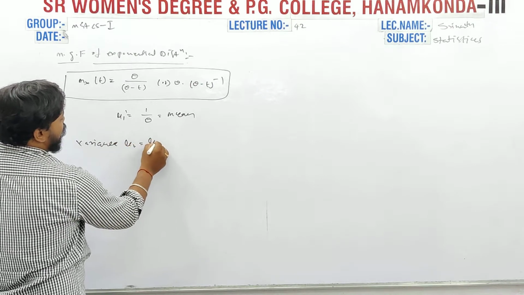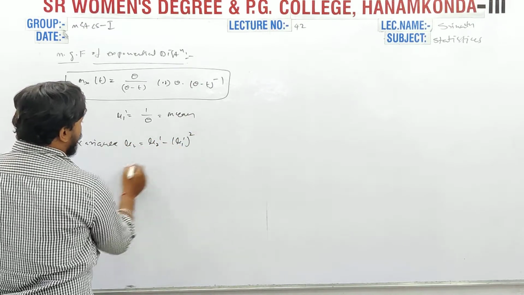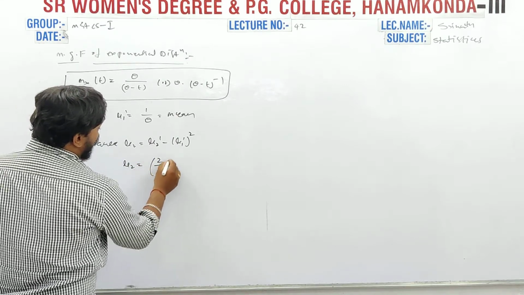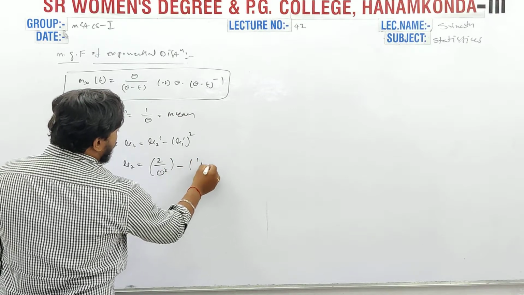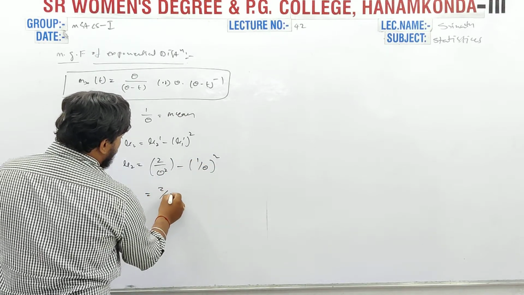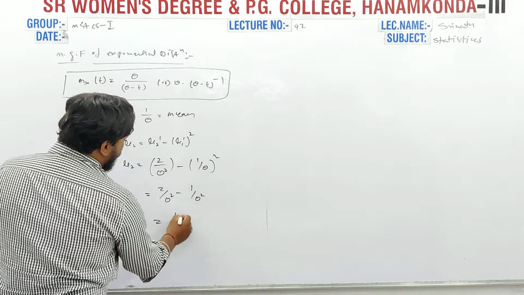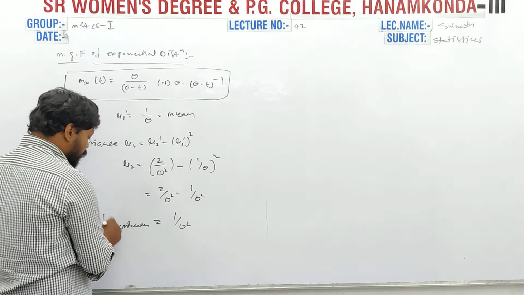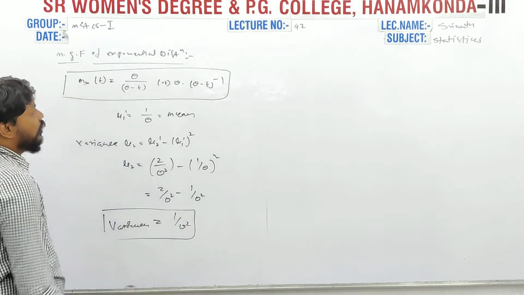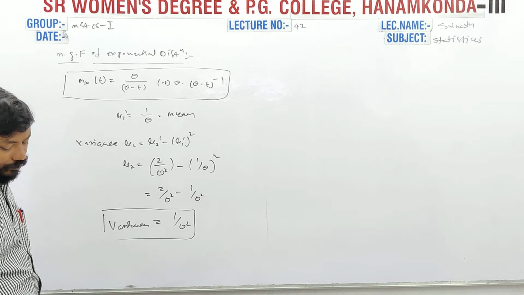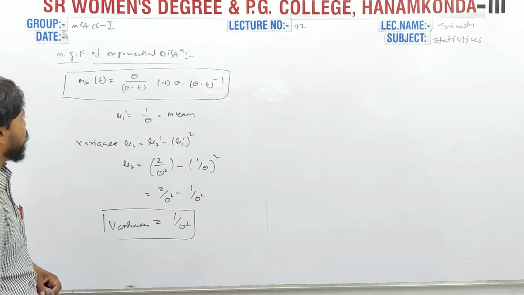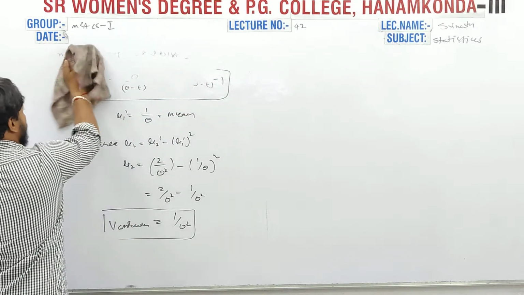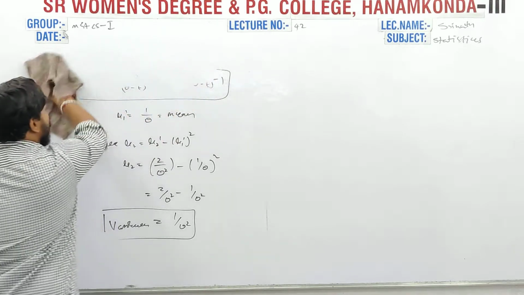Variance mu2 is equal to mu2 dash minus mu1 dash whole square, so mu2 is equal to 2 by theta square minus (1 by theta) whole square, that is 2 by theta square minus 1 by theta square. Finally 1 by theta square is the variance of the exponential distribution. This is all about the moment generating function of the exponential distribution.